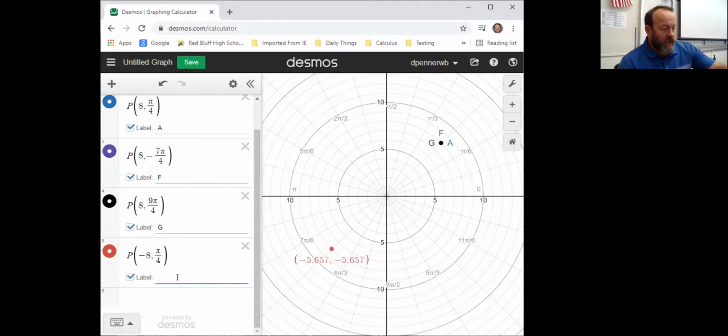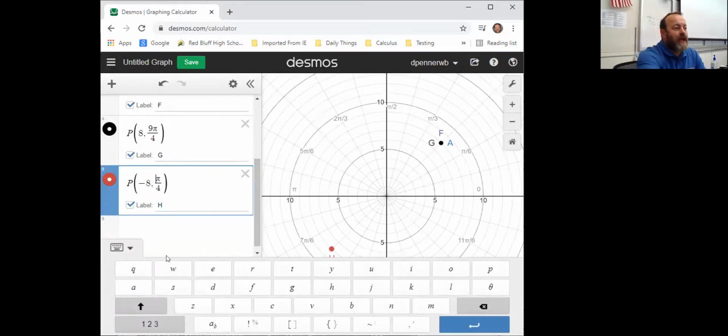I'll call that one H. So notice it's in the wrong place, but if I put a negative on that angle to tell the person to go backwards, now all of a sudden, whoops, I should have said 5 pi over 4. I'm not reading my own notes about what I said to do. Let's try 5 pi over 4, and what do you know? They all land in the same place, and they're just different representations of the same value.